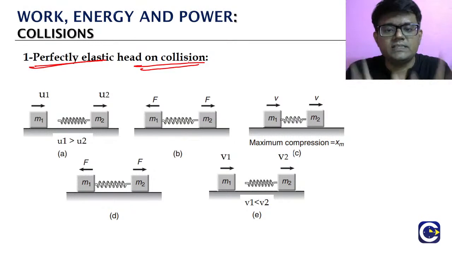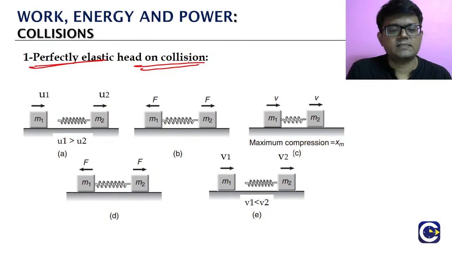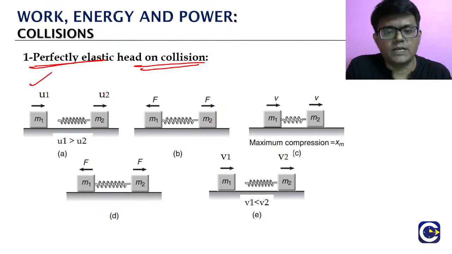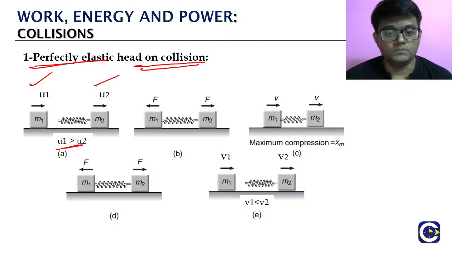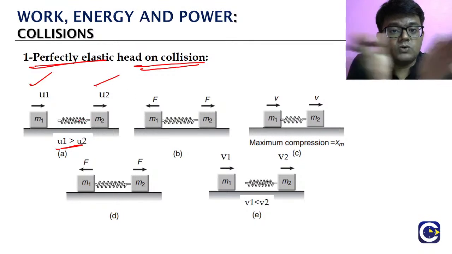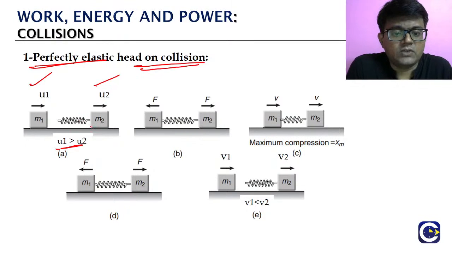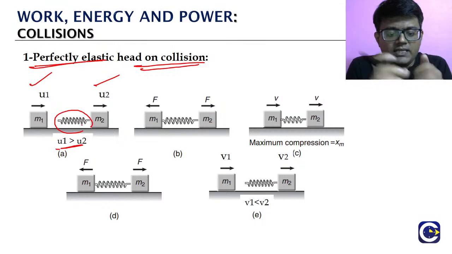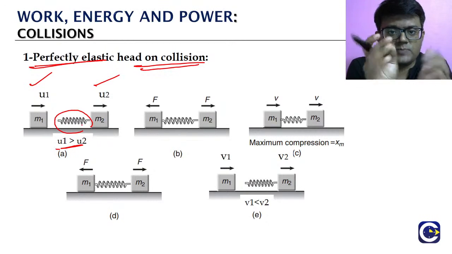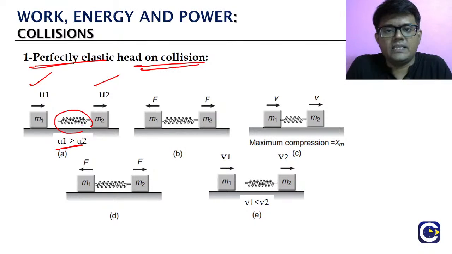The best way to visualize this is, think of it. Say we have a mass m1 which is moving with a speed u1. m2 is going with a speed u2. We are taking them to be in the same direction. Here, to achieve collision, u1 must be more than u2. Now to better visualize how this elastic collision happens, we will think that there is a kind of spring. It is not like there will be springs, but at the surface, the molecule itself will be like a spring, a molecular spring. They would get compressed, and again they will regain the position.